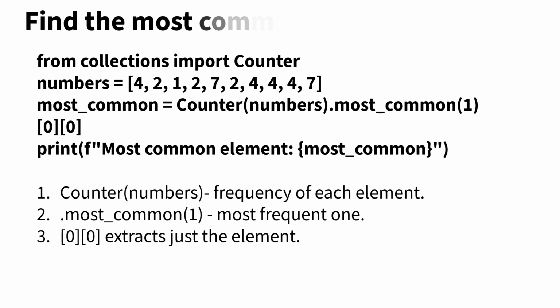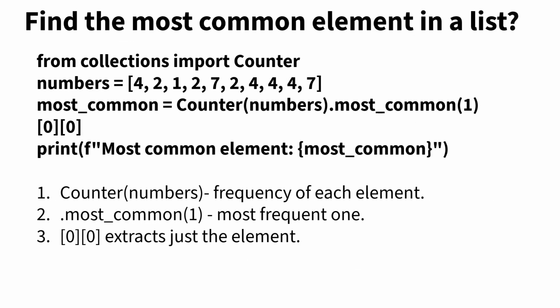Find the most common element in a list using Python. So for this purpose, what you have to do is just use Counter on the numbers. It can count the frequency of each element. Followed by that, you can use .most_common on the counter you stored. So it gives the most frequent one. And here you are specifying the index [0][0], which extracts just the element, not its count. So as an output, you will be getting the most common element as 4.